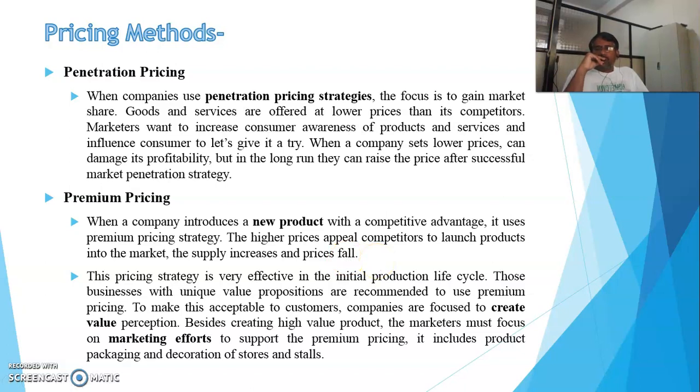If our product is genuine, the other competitors will think about our product and can replicate it, and the supply will increase. Competitors also launch the product, and in that case we should go for minimizing the cost of the product. This pricing strategy is very effective in the initial product life cycle.